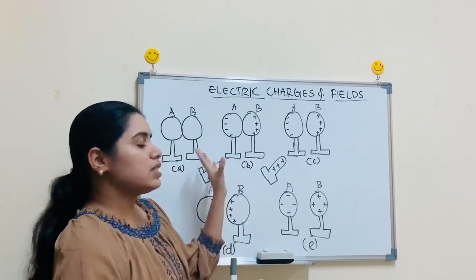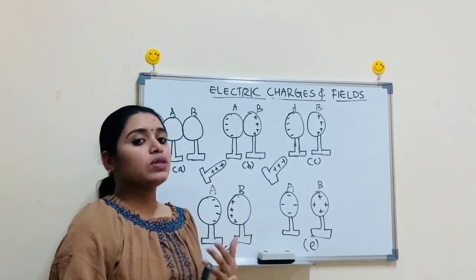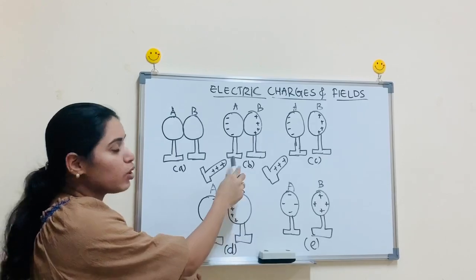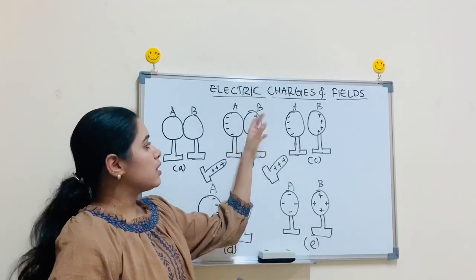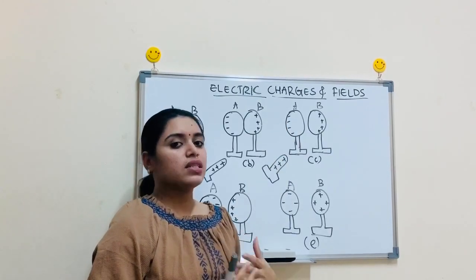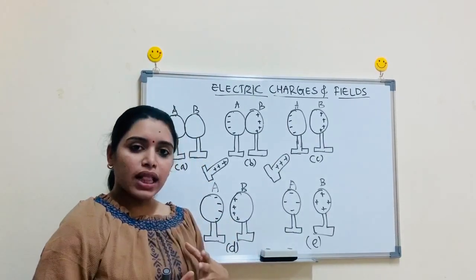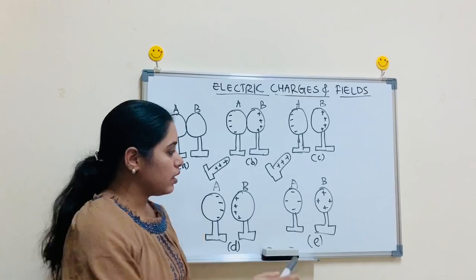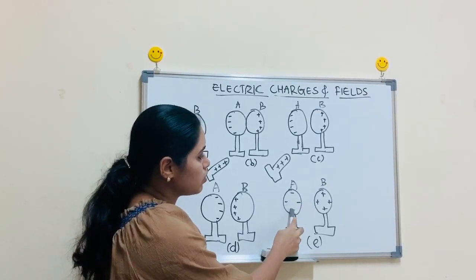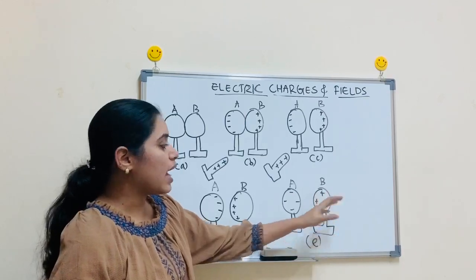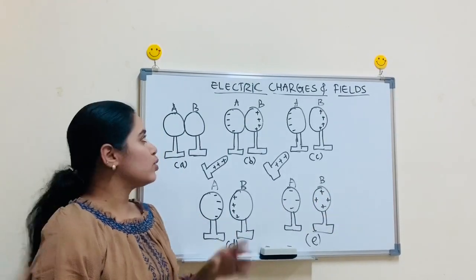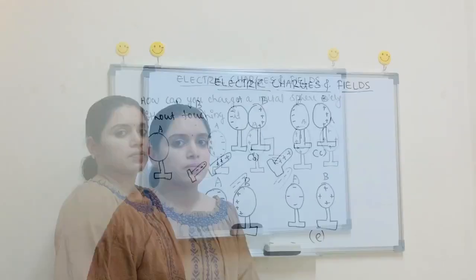This is the process of induction. Without touching the object, by the presence of an external object, these other objects will become charged. That is what induction is, and they become equal and oppositely charged. Here we can see that there are 4 negative charges and here 4 positive charges. They will arrange equally and oppositely due to the process of induction.